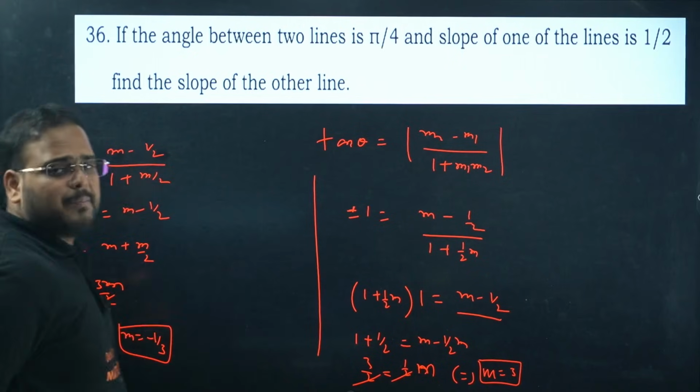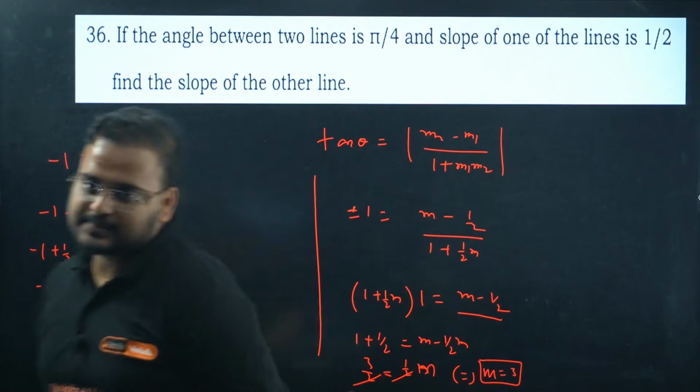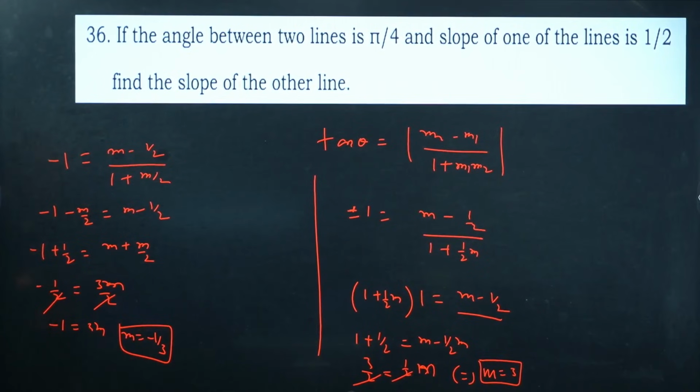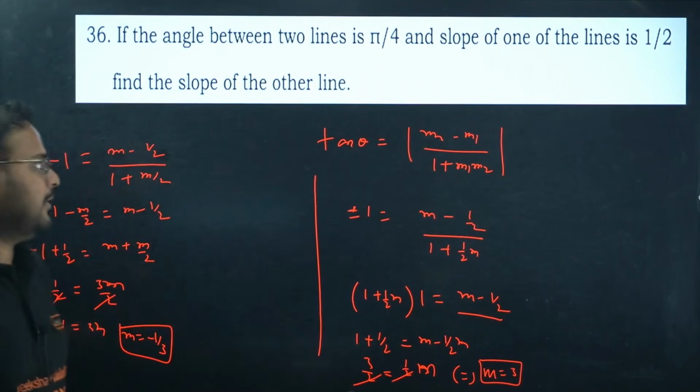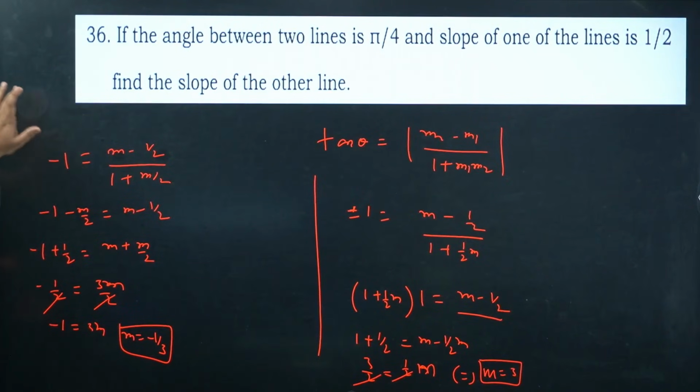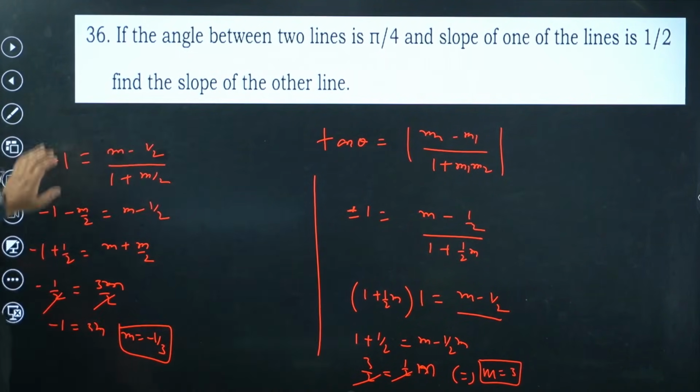Of course, because they will be perpendicular to each other, both these lines will be perpendicular to each other. Okay, the two cases. The other line can be in any of the directions perpendicular to the first line. Got it? Yes. That's it for this particular question. Question 36 answer is 3 or minus 1 by 3.